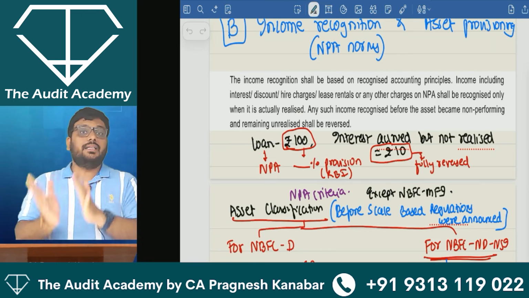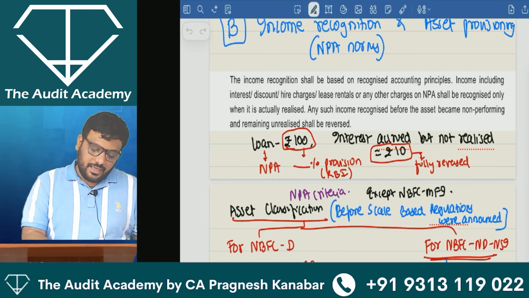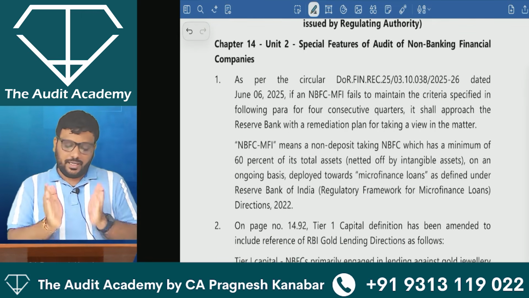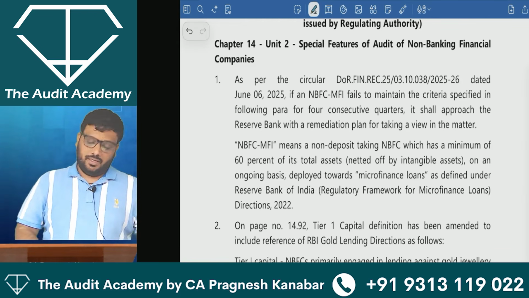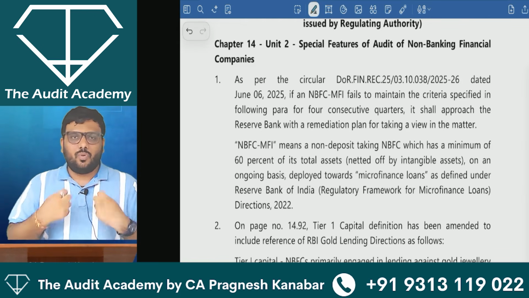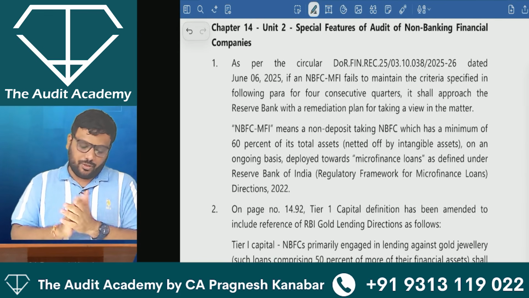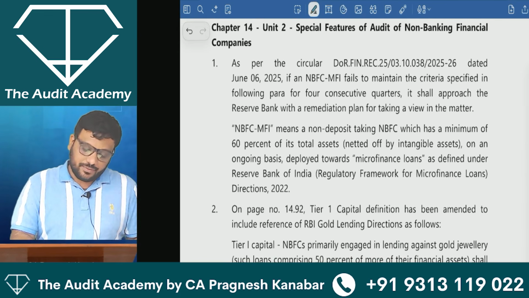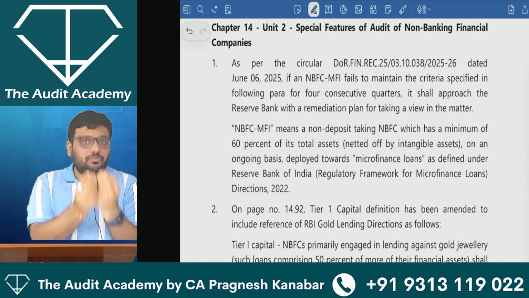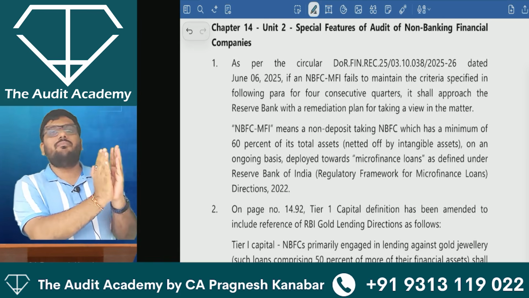Then second is this one, this particular amendment. Actually, this was more like a clarification which they had to include over here. I am assuming that you have some knowledge of the May 25 NBFC topic.